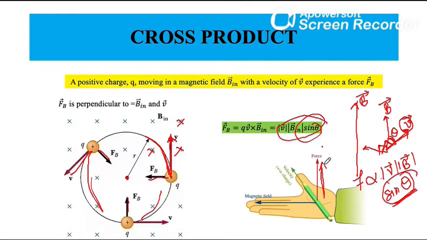As with the right hand grip rule, the thumb points in the direction that positive charge is moving, and if moving charge is negative, for example electron, then you need to reverse the direction of your thumb, because the force will be in opposite direction. Okay, so alternatively you can use left hand rule for negative charges. So I will just repeat it. Right hand slap rule, open hand direction is your force.